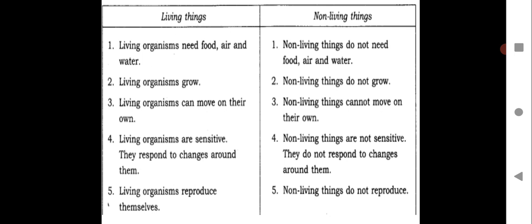Once you know all the characteristics of the living organisms, you can easily make a point of difference between living and non-living things. So here we have living organisms need food, air and water, whereas non-living things do not need food, air and water. As you all know, table, chair, fan, walls, all those are non-living things. They will not require food, air and water.